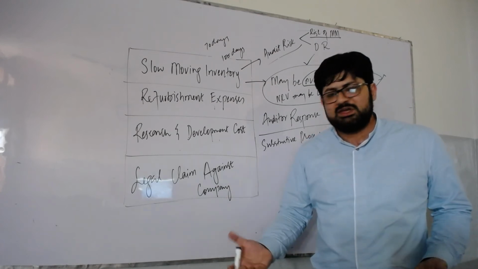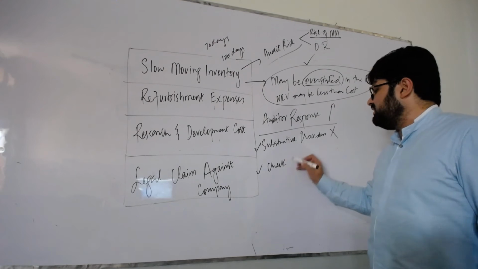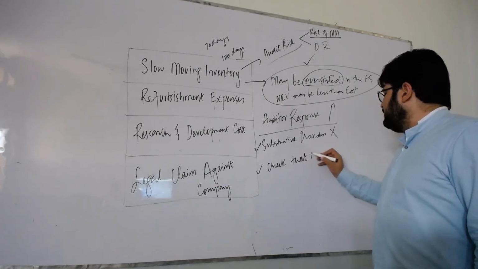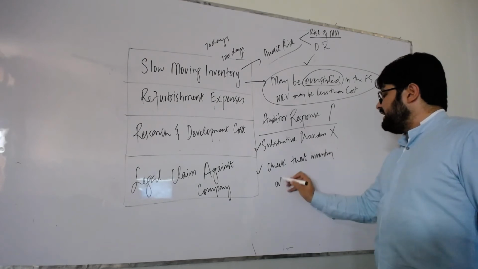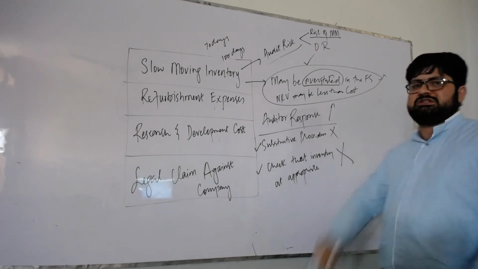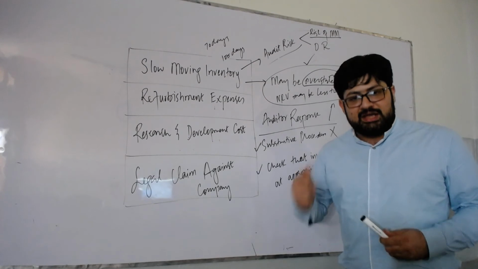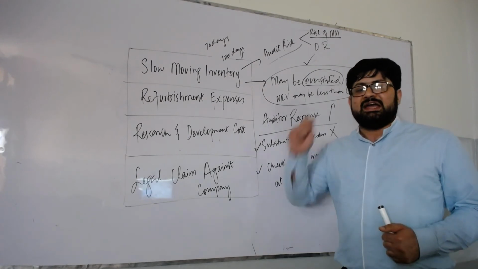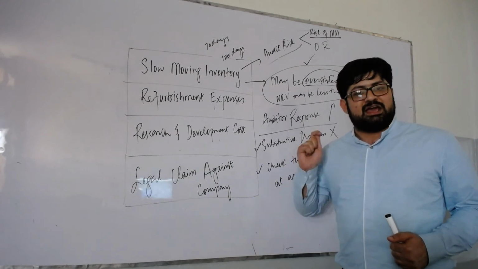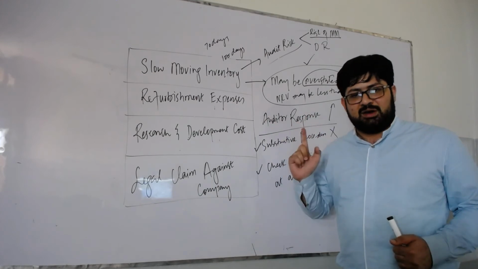The second is that you just generalize it, check that inventory is recorded at appropriate amount. Again, it is a vague response. You have to be in between both. You have to tell, check whether inventory has been recorded at lower of cost and NRV or not. That will be the appropriate response, which will give you the full marks.